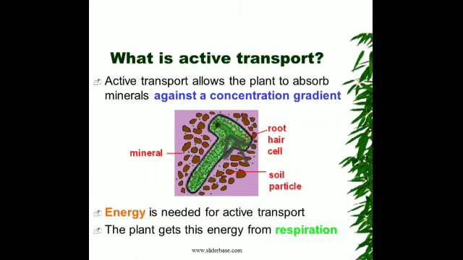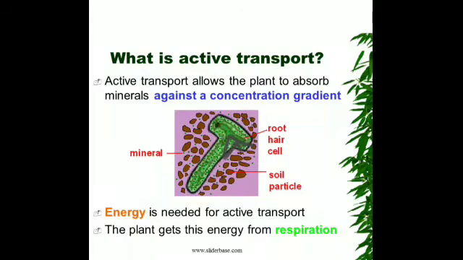It will not be through active transport, it will be through diffusion. That means when the concentration is more inside the root hair cell and less outside, it will be using the process of active transport.